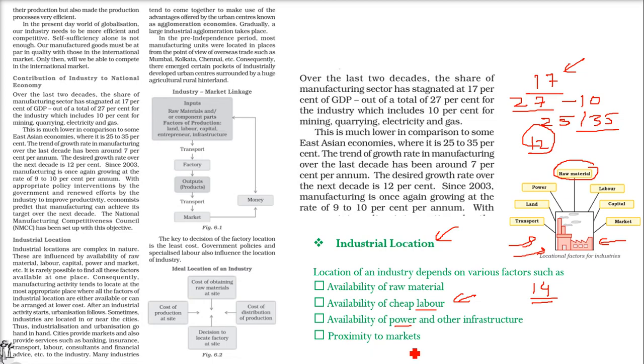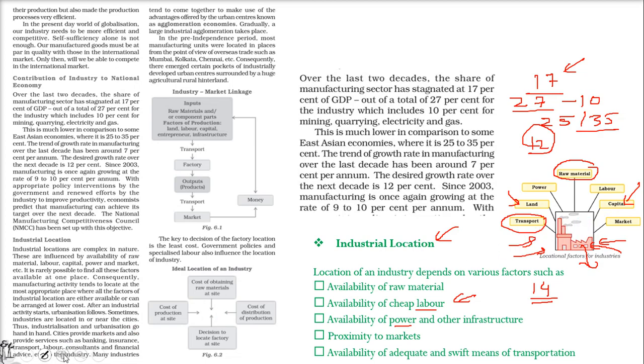Then, proximity to markets. Whatever raw materials or other supporting materials you want, you need to get them from the market. And whatever you are producing, you have to transport it to the market. So for that, you need proximity to markets and availability of adequate and swift means of transportation. Whatever you are producing, whatever you are getting, or the labor coming, there are so many things going on, so they need transport. And the land we want should be easily or cheaply available. There has to be capital, that is, the capital has to be put in. There has to be someone to invest in your industry, or you are investing in the industry.